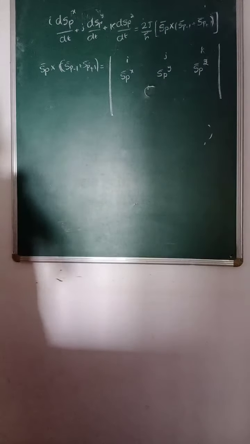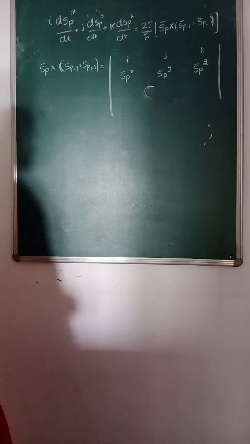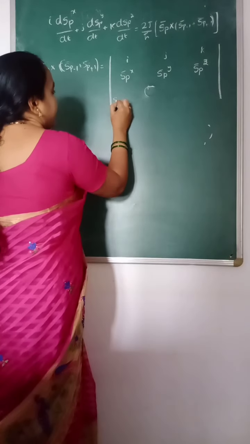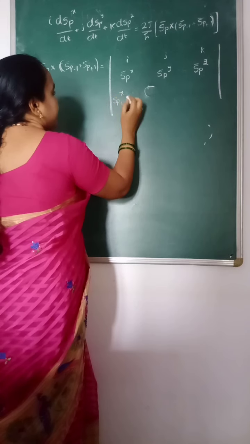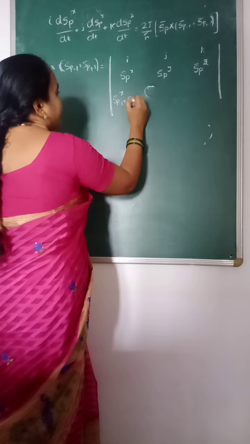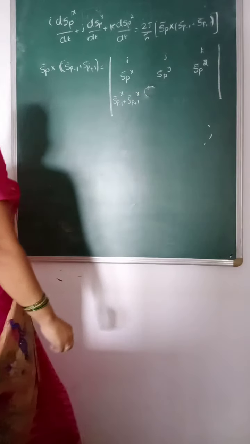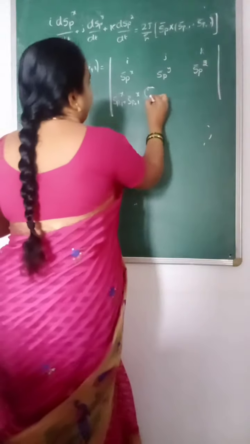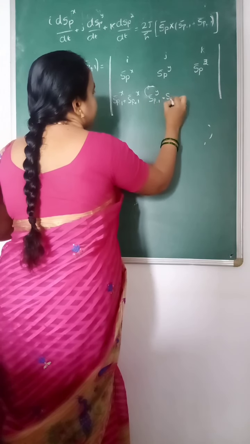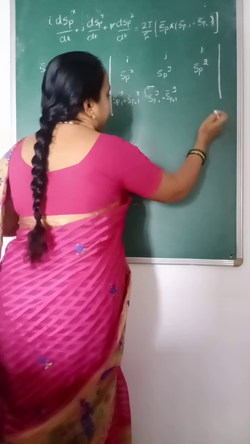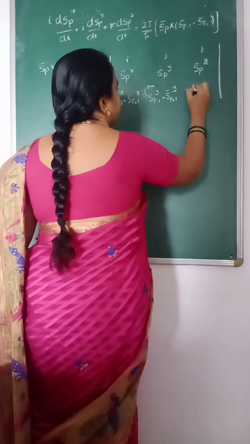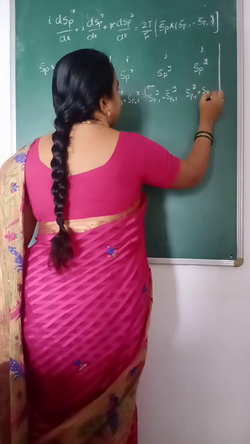Similarly, the components of S_p minus 1 plus S_p plus 1 can be written, these are all vectors, as S_p minus 1 of x plus S_p plus 1 of x, and S_p minus 1 of y plus S_p plus 1 of y. Here the z component is S_p minus 1 of z plus S_p plus 1 of z.